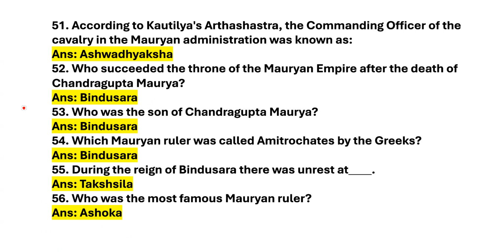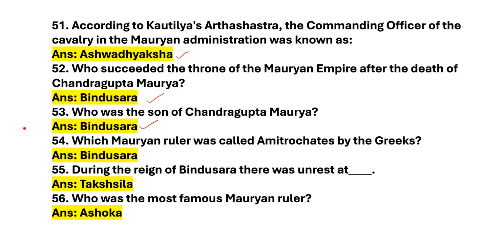Let's move on to the next question. According to Kautilya's Arthashastra, the commanding officer of the cavalry in the Mauryan administration was known as. Answer is Aswadhyaksha. Next question. Who succeeded the throne of the Maurya Empire after the death of Chandragupta Maurya? Answer is Bindusara. Next question. Who was the son of Chandragupta Maurya? Answer is Bindusara.